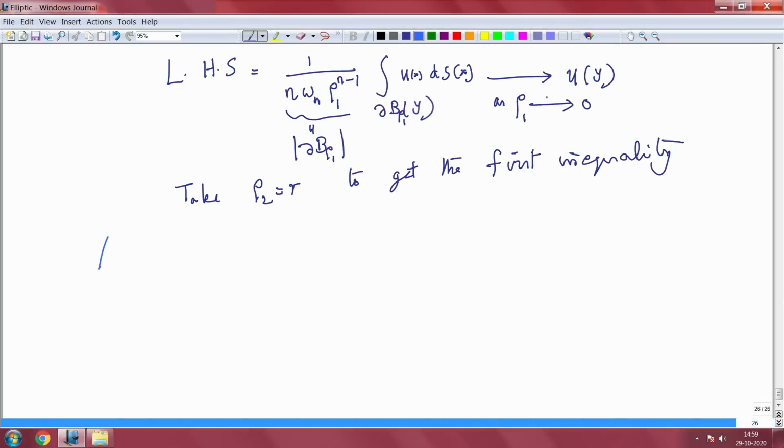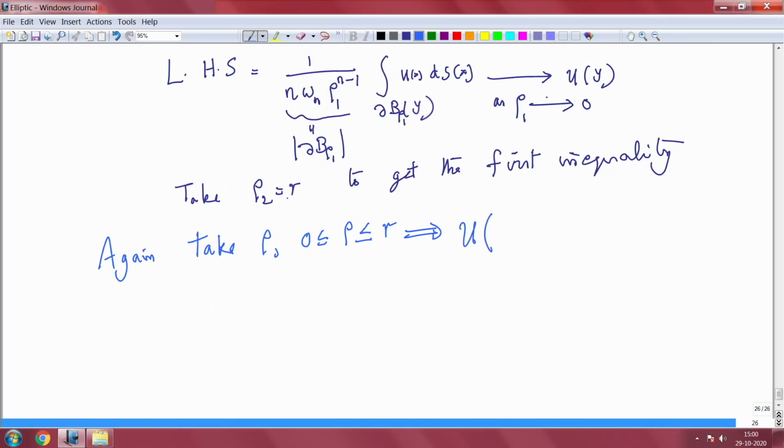Again, take rho such that 0 is less than or equal to rho, which is less than or equal to r. That implies this inequality, it is true for any r.